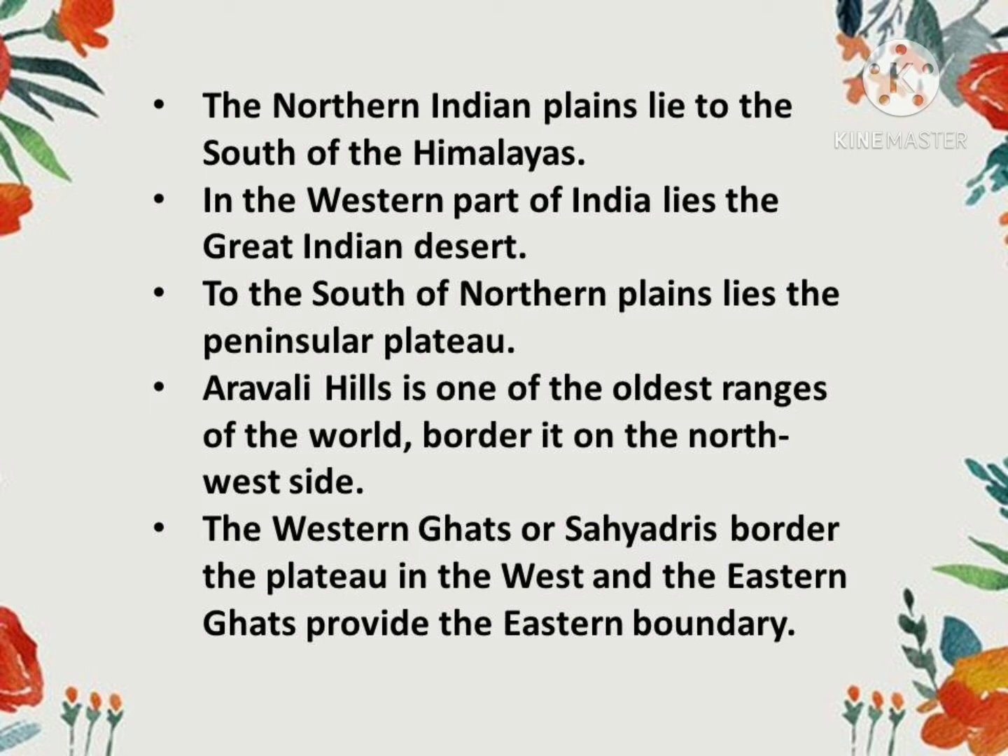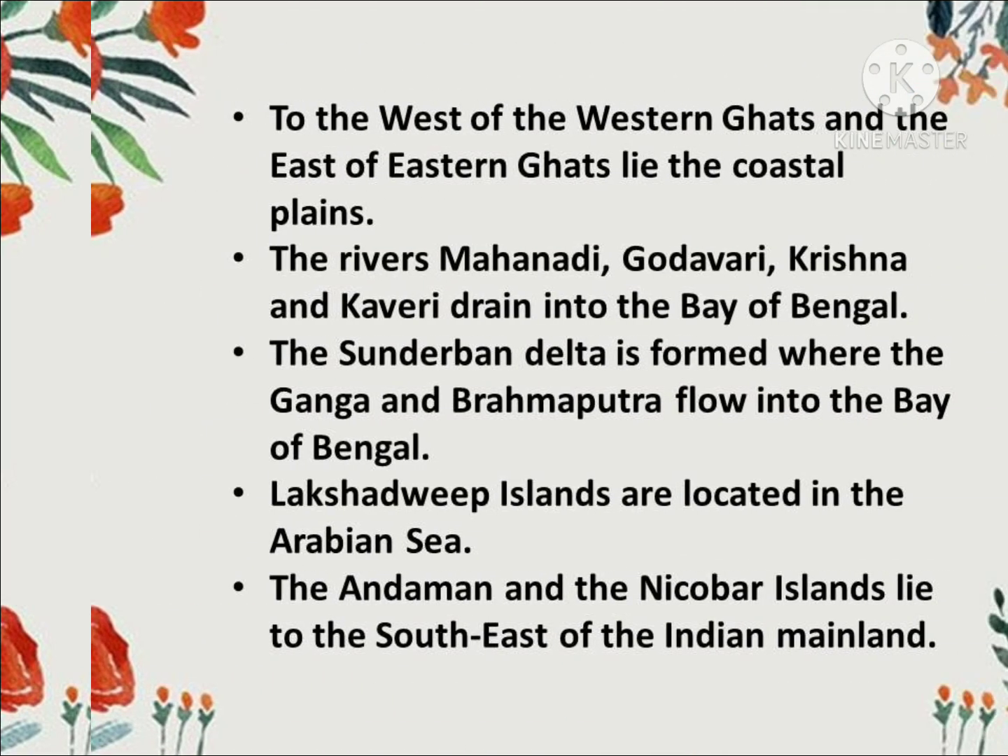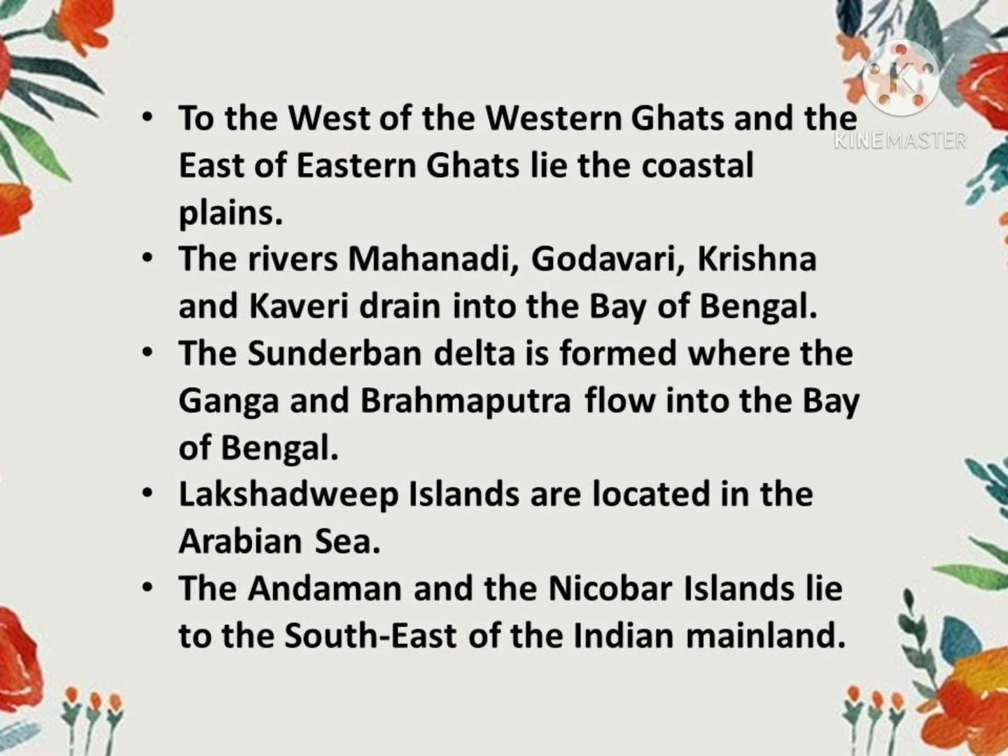Aravalli Hills, one of the oldest ranges of the world, borders it on the northwest side. The Western Ghats in the west and the Eastern Ghats provide the eastern boundary. To the west of the Western Ghats and the east of the Eastern Ghats lie the coastal plains. Western Ghats के west में coastal plains है और Eastern Ghats के east में भी coastal plains हैं.